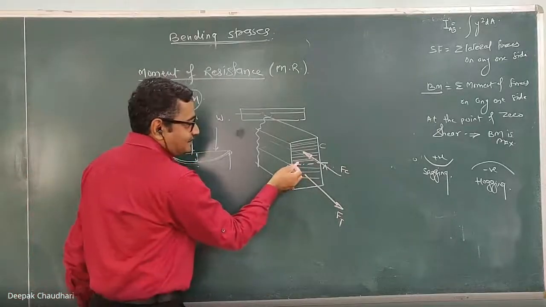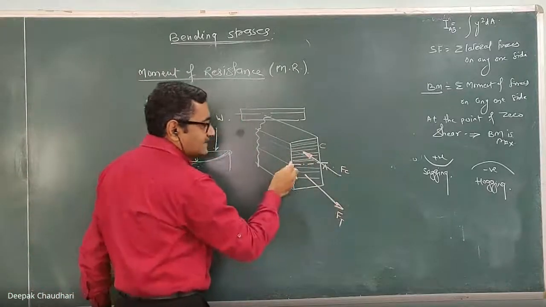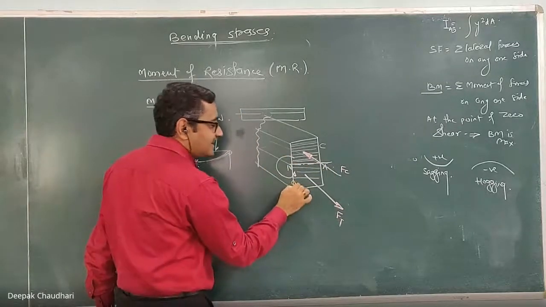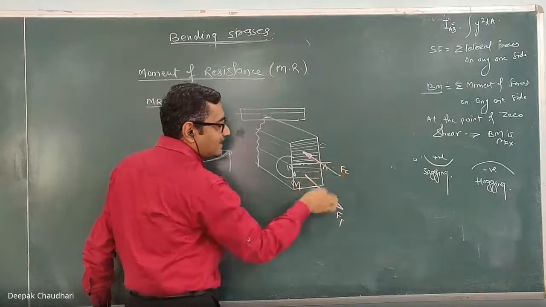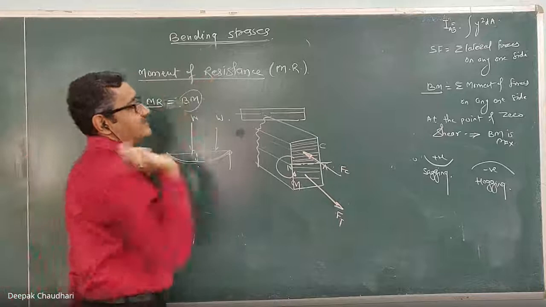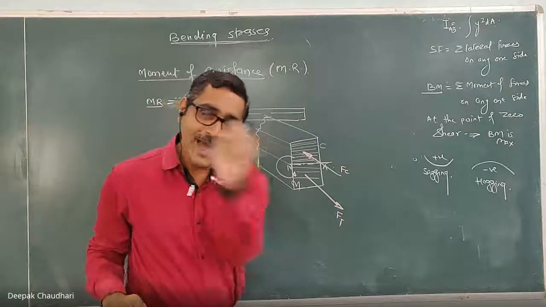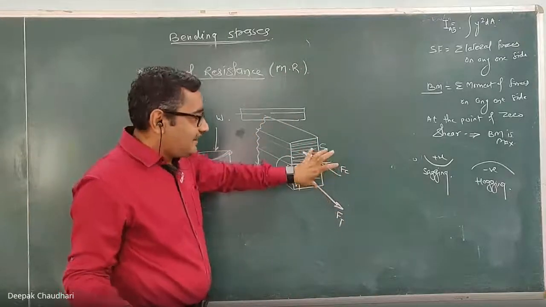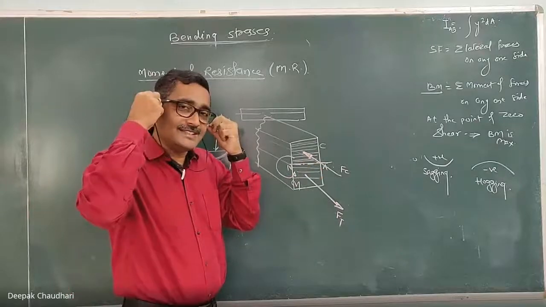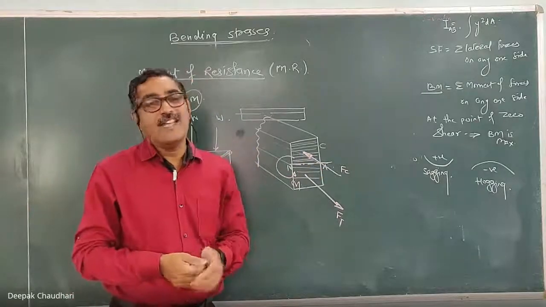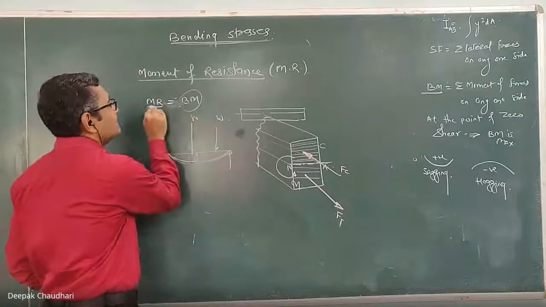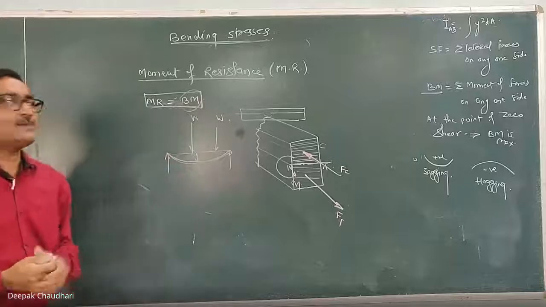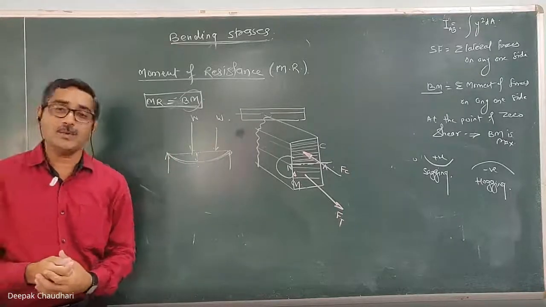Then if I take the moment of all these forces about this neutral axis, I will get one moment. This moment, developed by the forces of resistance, is known as the moment of resistance, which balances the external applied bending moment. And in equilibrium, this moment of resistance is equal to the bending moment. Remember this. While solving sums, most of the time we are going to use this: moment of resistance is equal to the external applied bending moment.